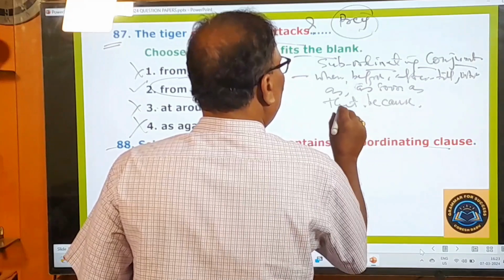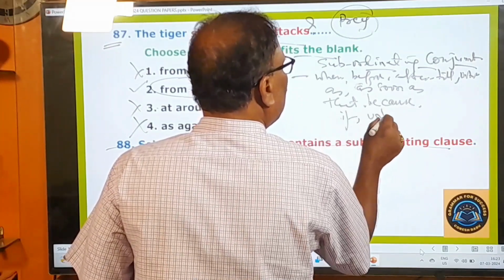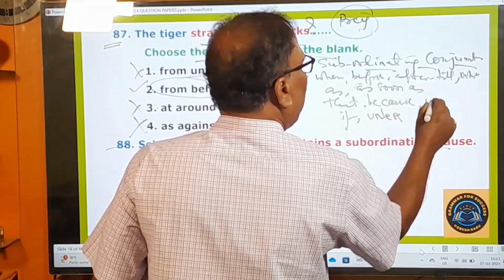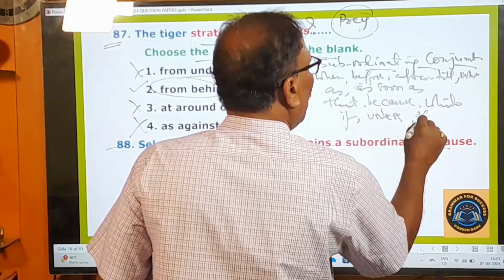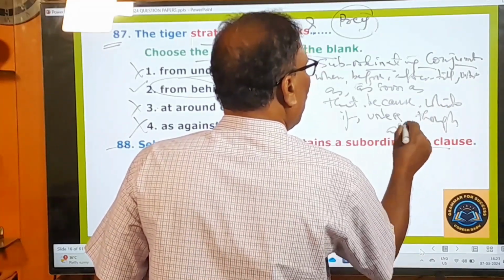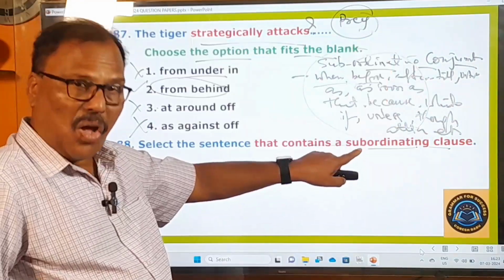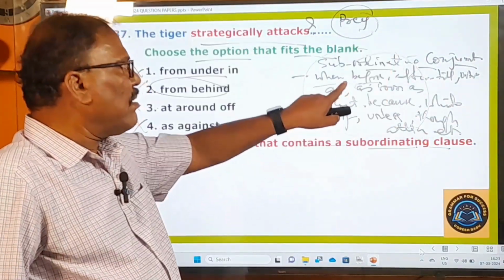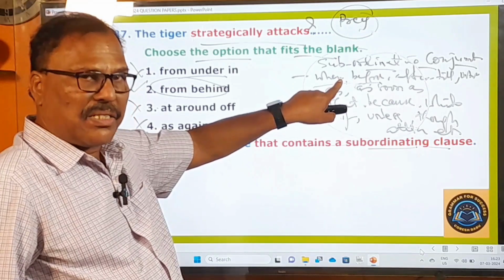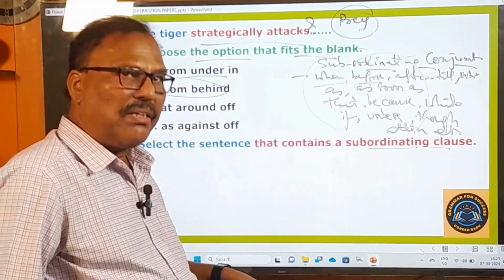If, unless, while, though, although, etc. These are all subordinating conjunctions. The clauses that begin with these subordinating conjunctions are called subordinating clauses.